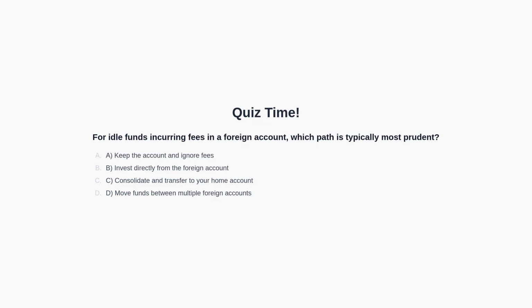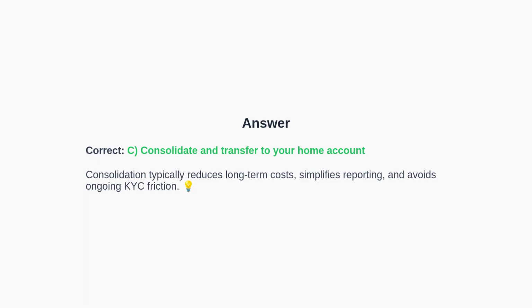You may pause the video now to think about the answer. We will discuss the answer in the next section of the video. The correct answer is C, consolidate and transfer to your home account. This approach usually reduces long-term costs, simplifies reporting, and avoids the recurring KYC maintenance that often triggers dormancy.